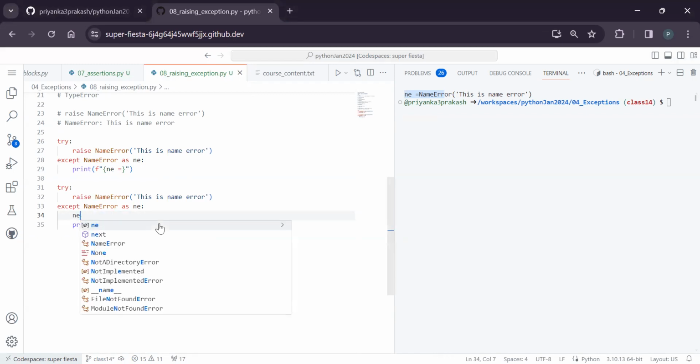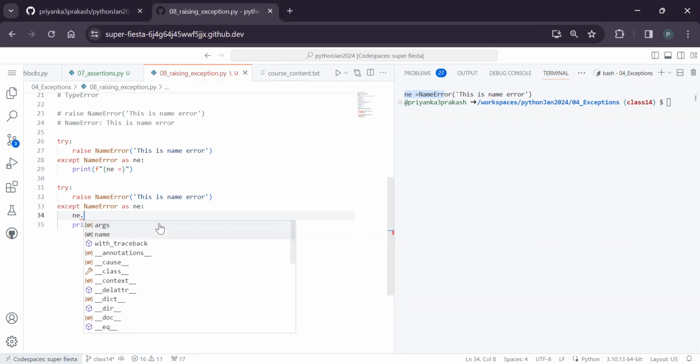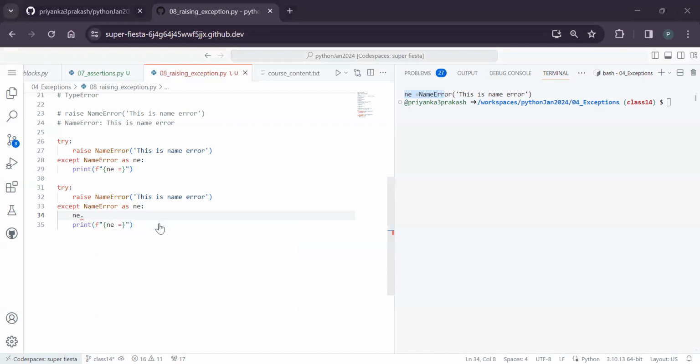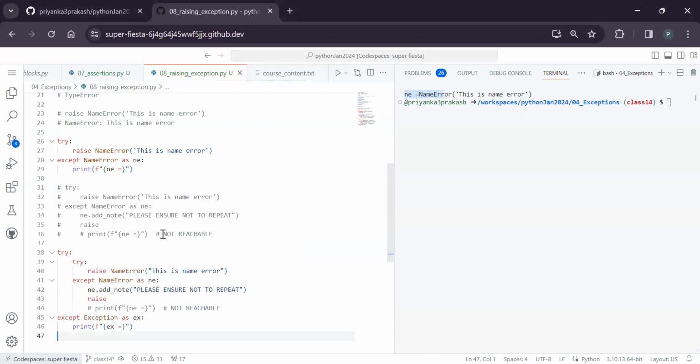Generally, for any object, if you want to know whether it is an attribute or not, after the object you give a dot. Most of the time, you get the suggestions there itself. So args is there, name is there, with_traceback is there, but add_note is not there. Whenever you have some kind of container which works in Python 3.11, you can give it a try.